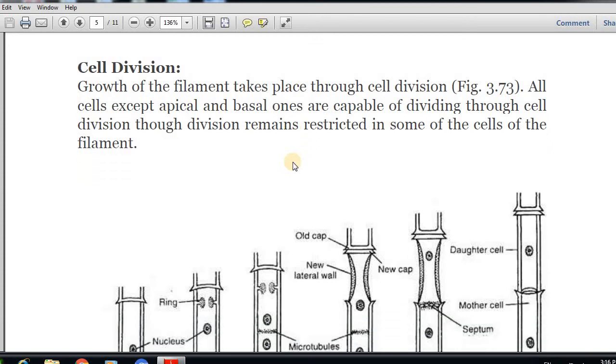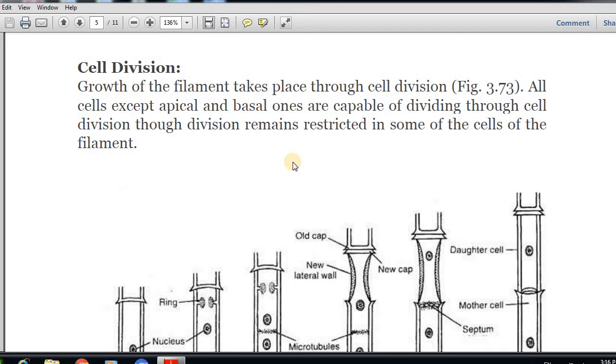Now the most important process, that is cell division. We know that the filament is present in the oogonium, and the filament is made up of so many cells, which is one type of multicellular structure. So how will this filament grow? The process responsible for the growth of the filament is cell division. Normally cell division is responsible for growth, that we know. Here also it is the same case.